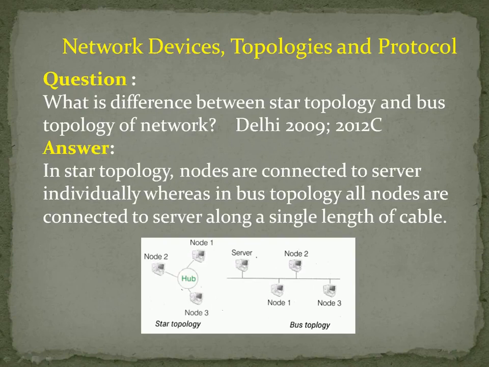You see in the bus topology, in between there is a lengthy cable. Using that lengthy cable, we get the connection for each node. Here the node represents the computer. Clear? These are the 2 basic differences between star topology and bus topology.